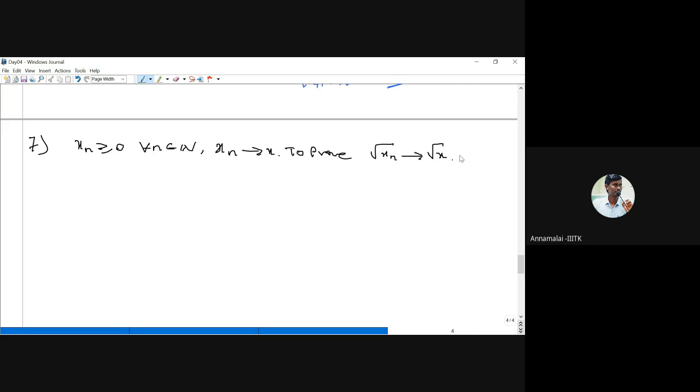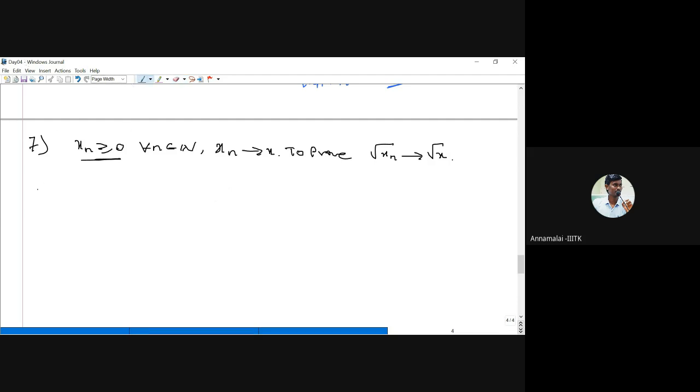This is a simple thing. We have to take the modulus of square root of xn minus square root of x. We have to multiply and divide by square root of xn plus square root of x, and then simplify. You will get the answer. So if all the terms are positive and xn converges to x, then square root of xn converges to square root of x. Just note the result, you can easily prove it.